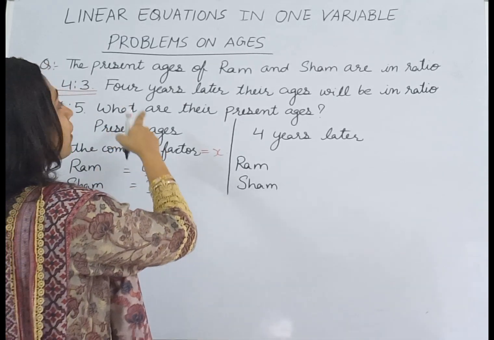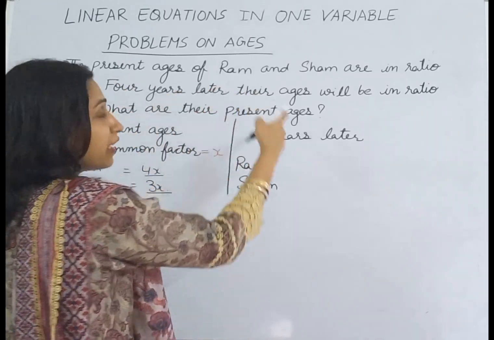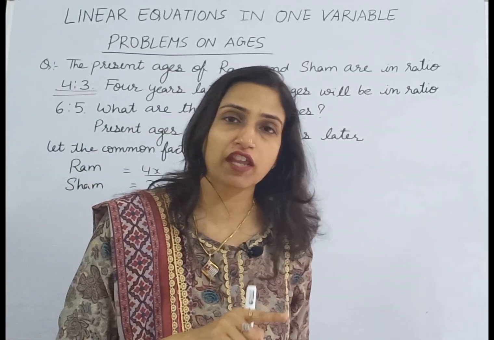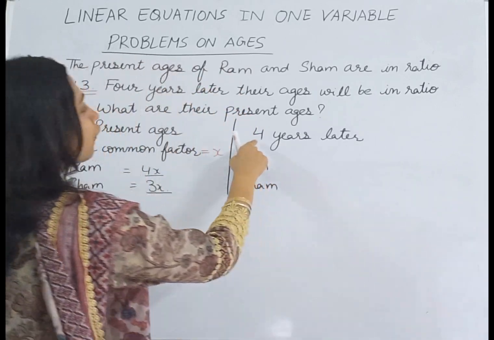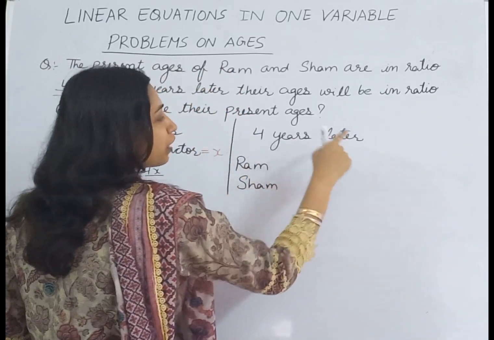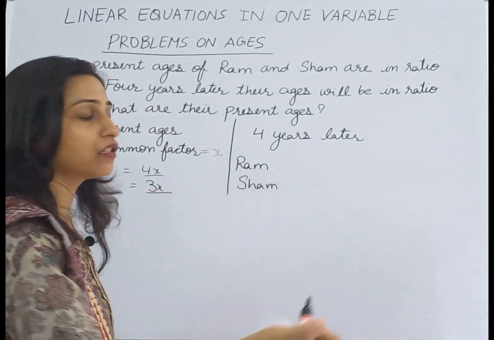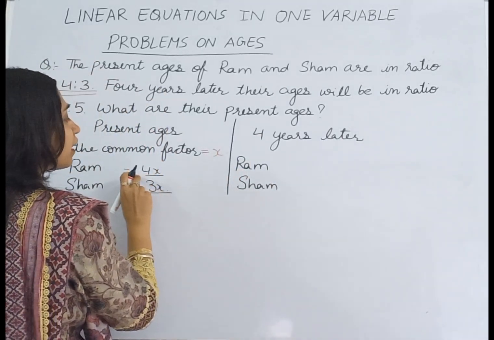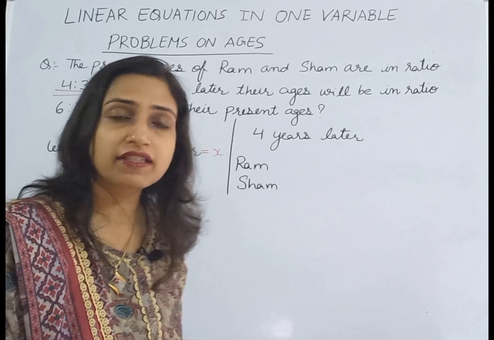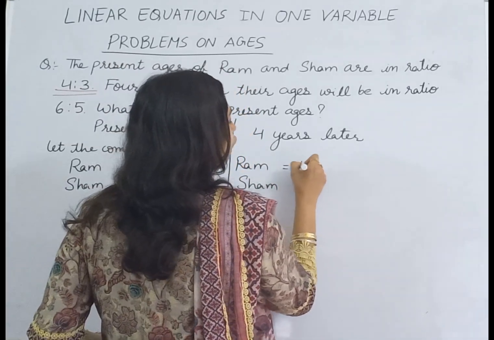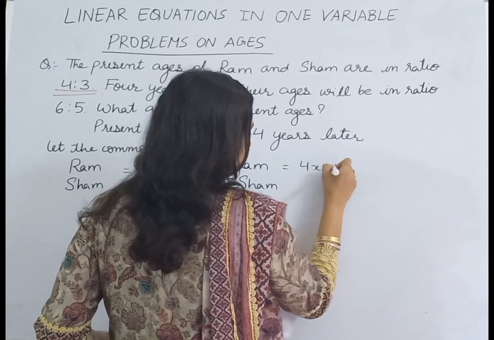The second part of the statement says that 4 years later, their ages will be in ratio 6:5. So first of all, we will find their ages after 4 years. 4 years later means after 4 years. If the present age of Ram is 4x, then after 4 years, his age will be 4x plus 4.